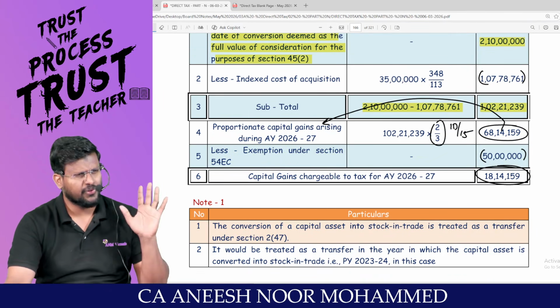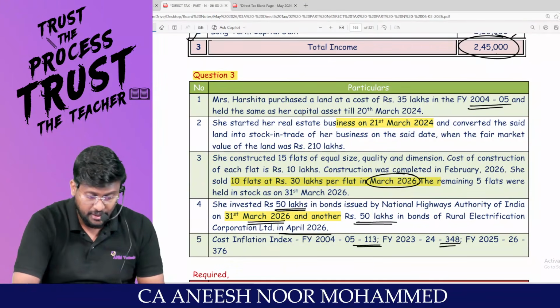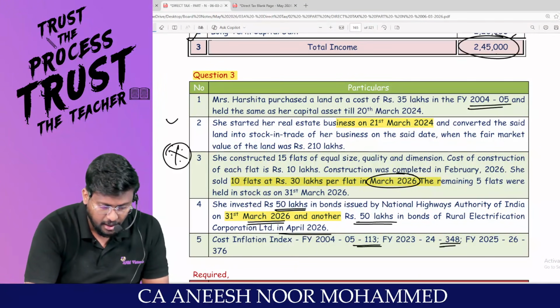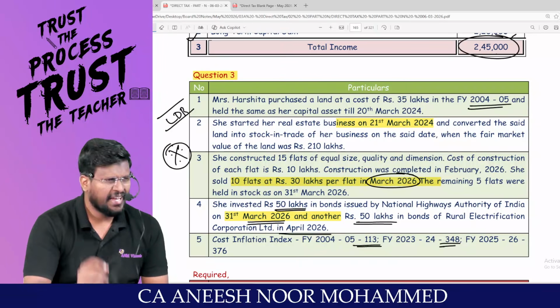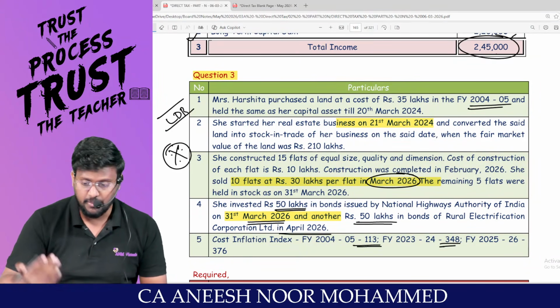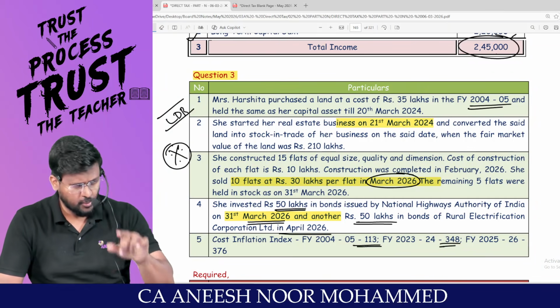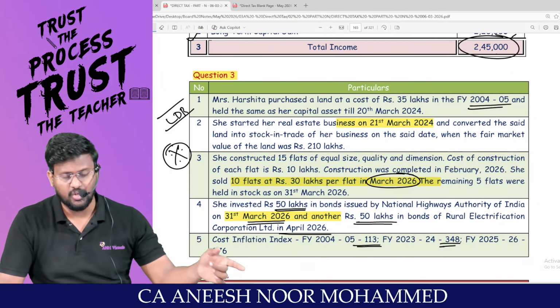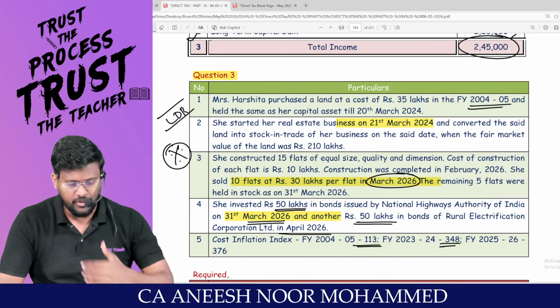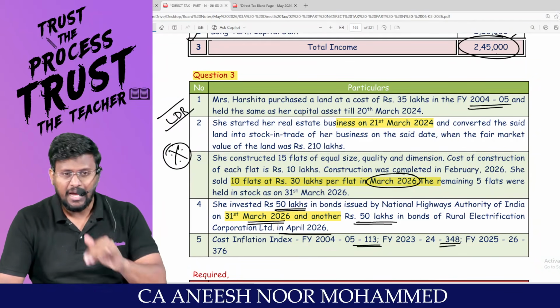Any problem? What a beautiful question, my dear lovable students. One of the expected questions for examination, for last day revision. Any point if you are having doubt, don't cheat yourself. This may be a 7-mark question in the exam. I am telling you, this question was there in the CA Final book because I used to teach CA Final. Now it has been moved to CA Inter and they are testing.